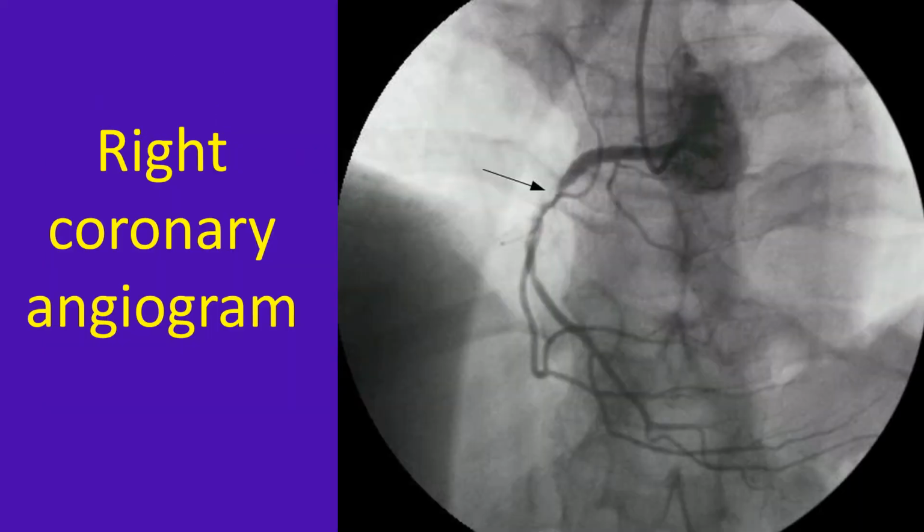Right coronary angiogram shows a critical lesion with some negative shadows distal to the lesion suggesting thrombus. You may be tempted to believe that this is the culprit lesion which has caused the inferior wall infarction. Generally, the ST elevation is more in lead 3 in right coronary occlusion while it is more in lead 2 in circumflex occlusion. But in this case, we have almost equal ST elevation in leads 2 and 3. Let us view the left coronary angiogram below and decide.